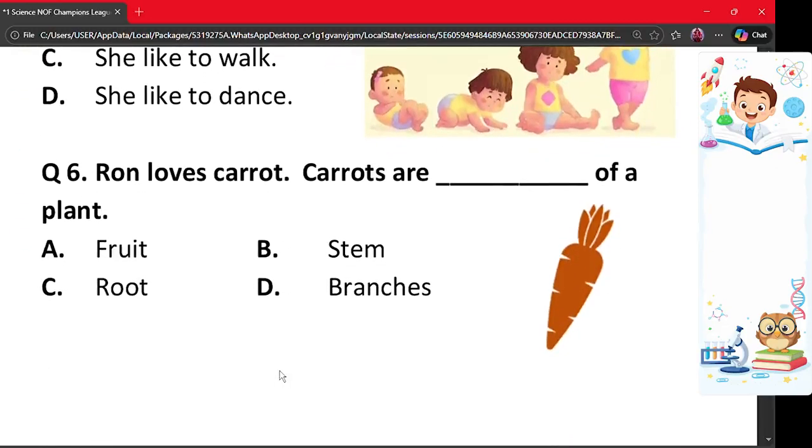The next question is question number 6. Ron loves carrot. Carrots are dash of a plant. A, fruit. B, stem. C, root. And D, branches. The correct answer is option C. Carrot grows below the ground and it is the root part of a plant. Roots store food and absorb water from the soil. Hence, carrot is a root and option C is correct.